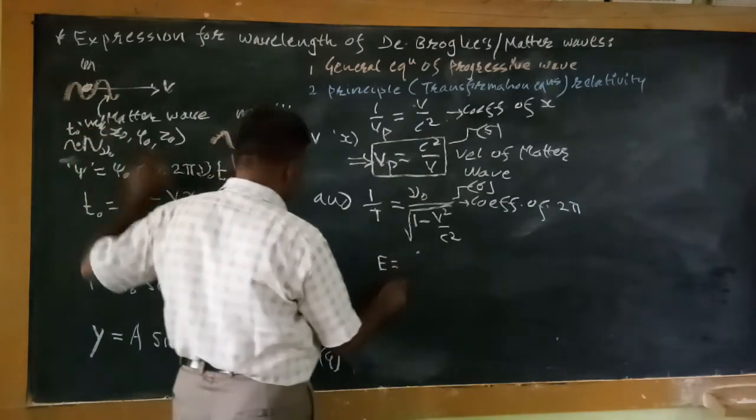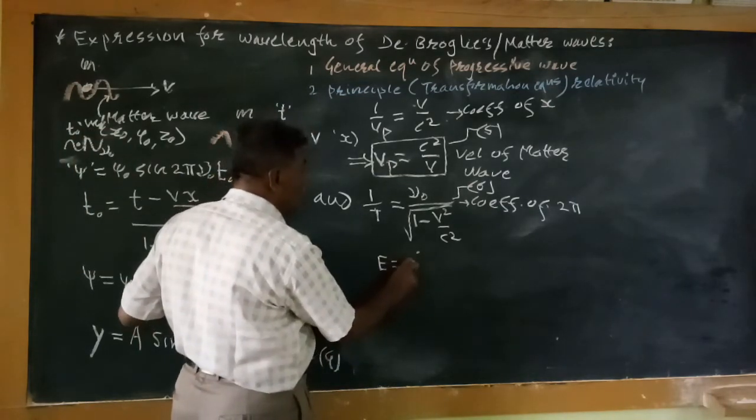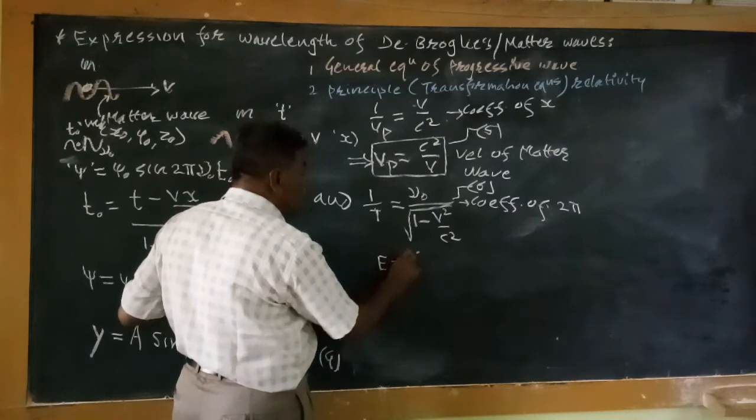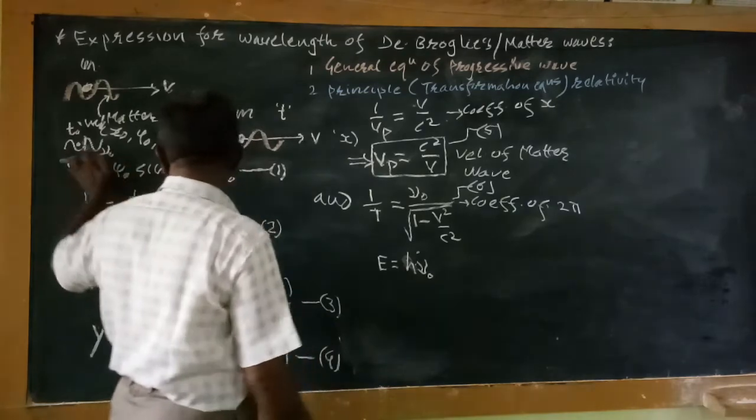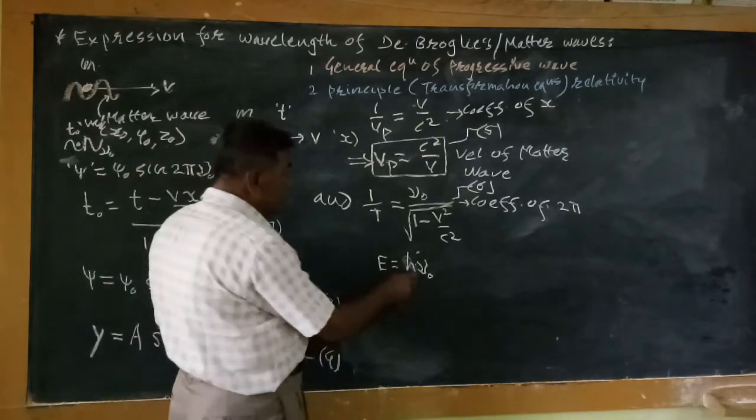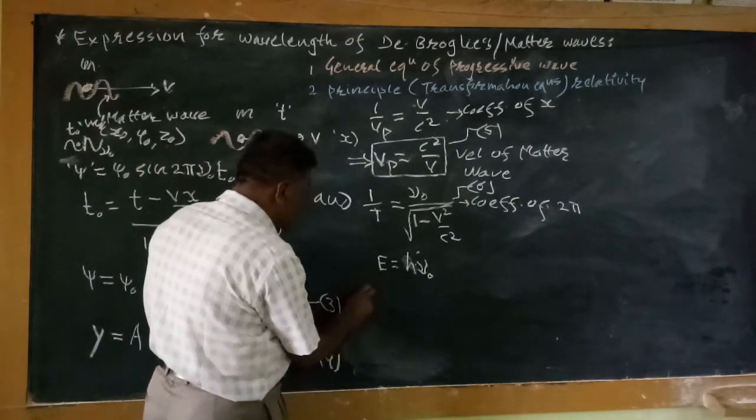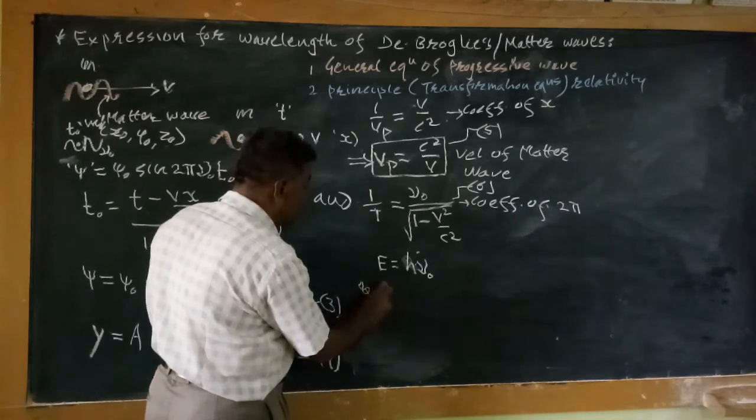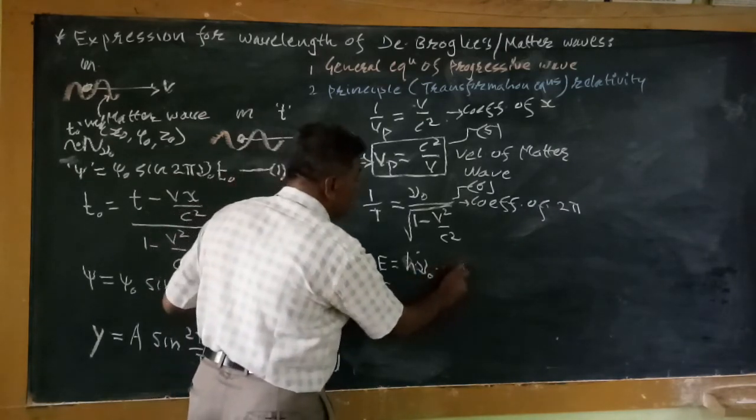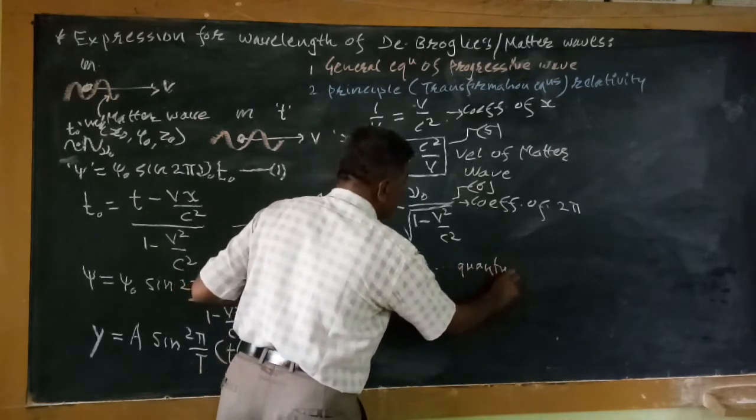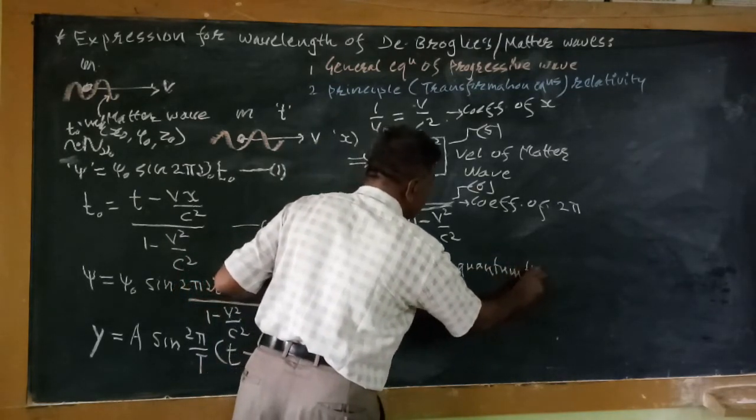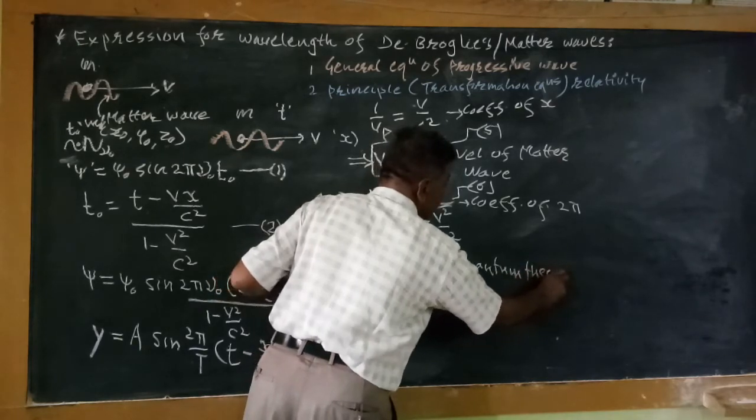The rest energy of the particle is given by E = h ν0, where ν0 is the frequency here. This is according to Planck's quantum theory. From Planck's quantum theory, the energy of the particle is given by this equation.